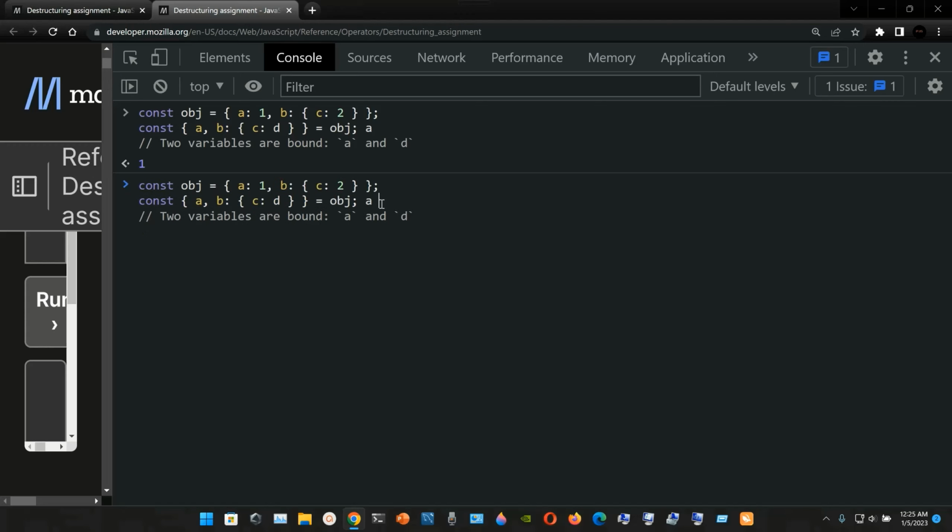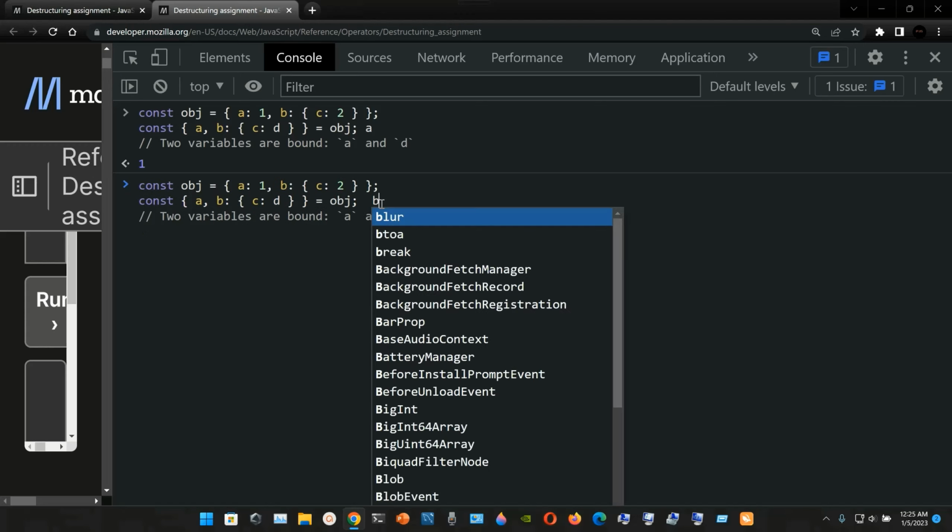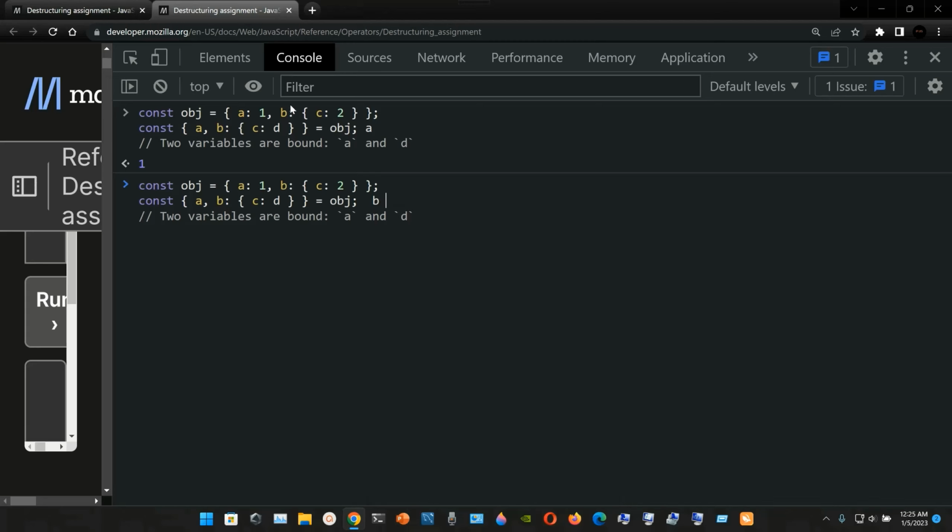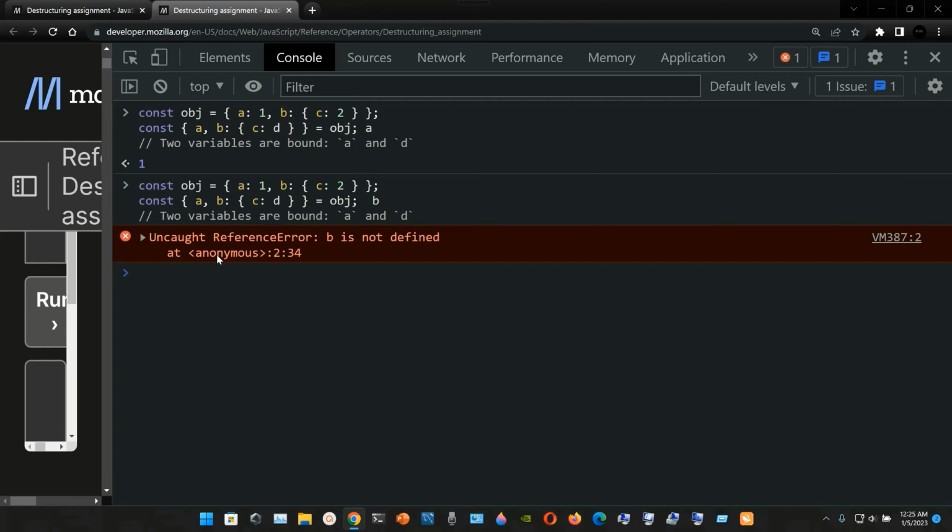We're gonna do the same with b. So if I type b, what is the value of the key b? Well, the value is this whole curly braces c colon 2. So if I type it, it's gonna throw us an error, uncaught reference error, b is not defined.